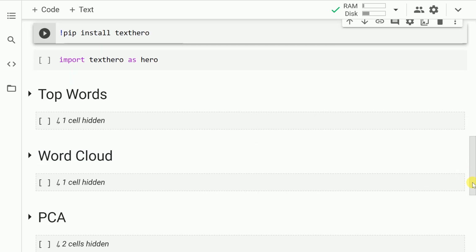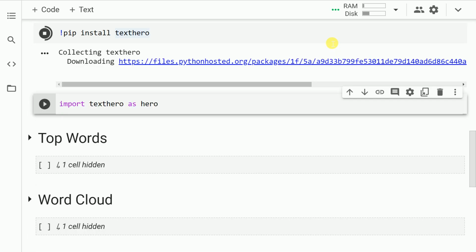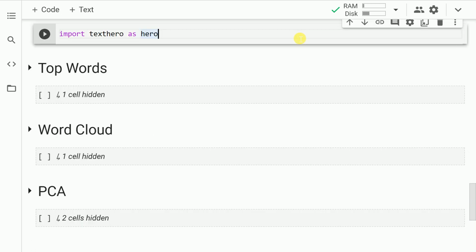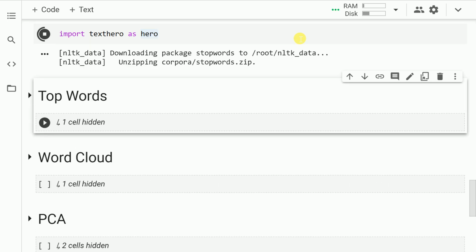Now I'll show you how easily you can create pipelines using Text Hero. But before we move on to actual usage of Text Hero, we'll have to first install it and import it. So let me first go forward and install Text Hero. So let me run this cell. Now that the installation is complete, let me go forward and import Text Hero as hero. So let me run this cell. Since the imports are now complete, I'll show you the magic of Text Hero.